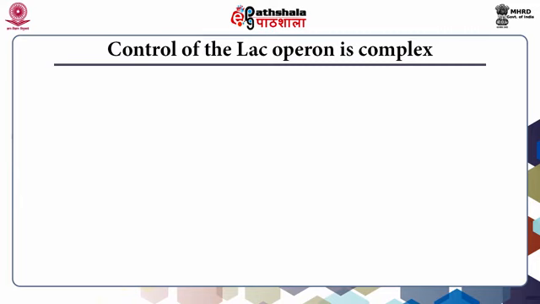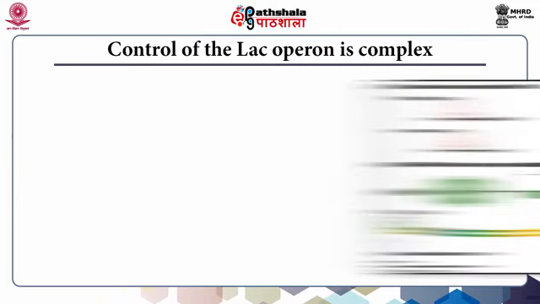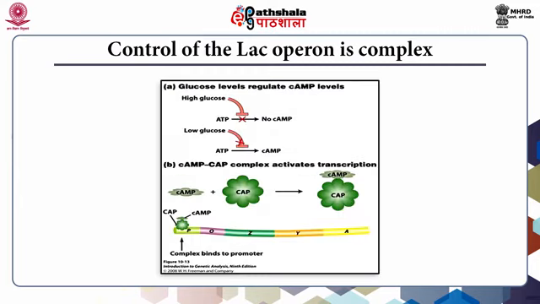Control of the lac operon is complex. There are 3 operator regions in the lac operon designated as O1, O2 and O3. The principal operator is O1. O2 is located 400 base pairs downstream from O1, and O3 is located 93 base pairs upstream from O1. All 3 operators are required for maximal gene expression.